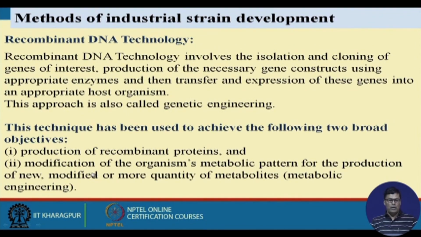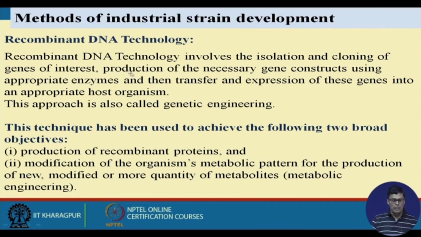Now finally, I want to tell you what recombinant DNA technology is. You might already know that. Still, let me tell you, recombinant DNA technology involves the isolation and cloning of the gene of interest, because the gene of interest means a particular gene coding a particular protein, and the production of the necessary gene construct using the appropriate enzymes, and then transferring and expressing this in the appropriate host organism.